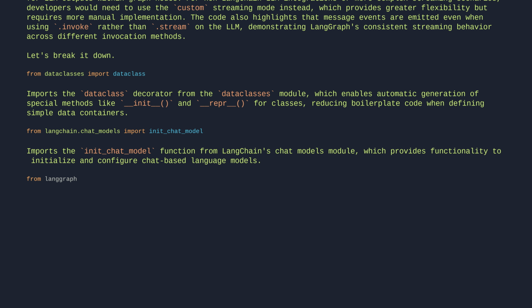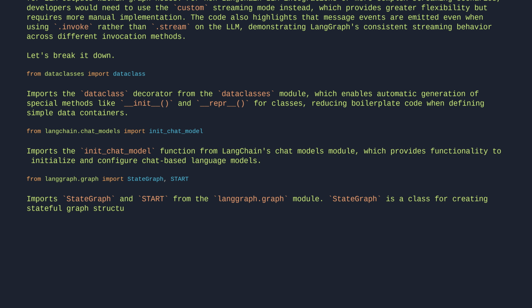From langgraph.graph, import StateGraph, START. Import StateGraph and START from the LangGraph graph module. StateGraph is a class for creating stateful graph structures, and START is a constant representing the initial node in a graph workflow.